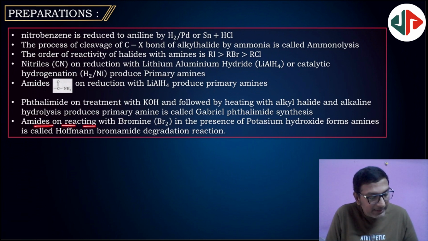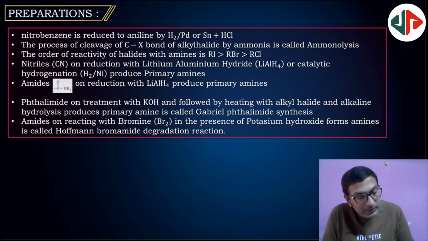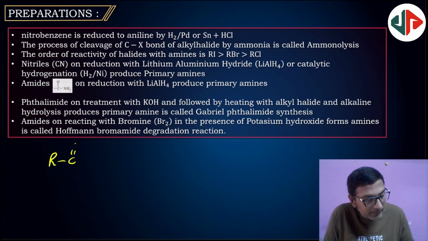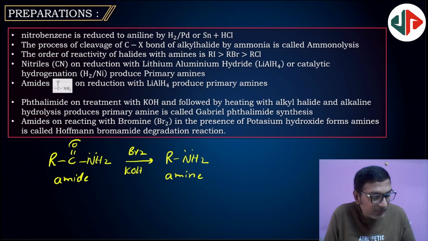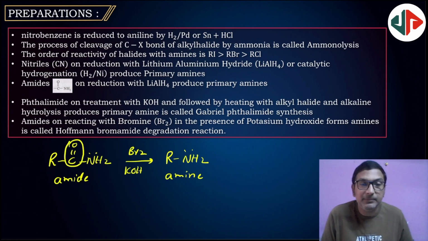Next, amides on reaction with Br2 in the presence of potassium hydroxide form amines, which is known as Hoffmann bromamide reaction or Hoffmann degradation reaction. So here amide will be converted to, amide means RCONH2, amide or acid amide, with Br2 in KOH forms RNH2, which is amine. So here CO will be converted to CO2 in the mechanism.